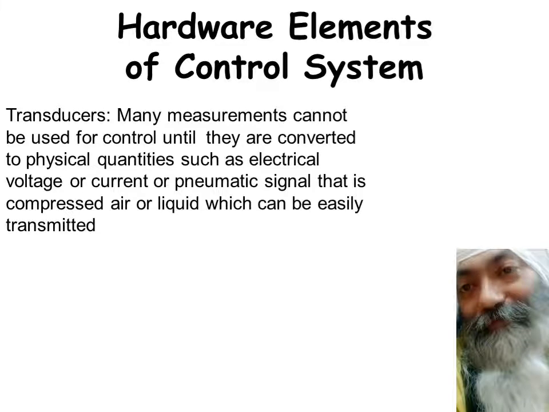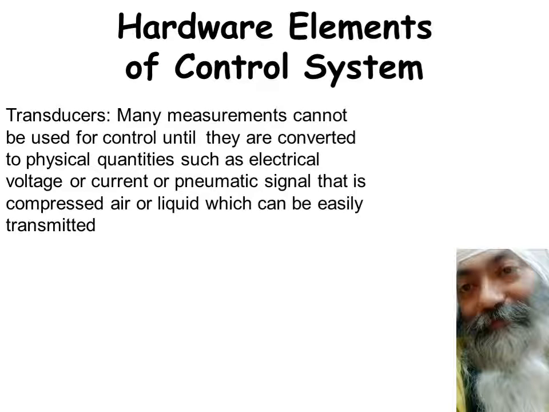The concept of converting anything into electrical form, or into other physical quantities such as electrical voltage or electrical current, or sometimes even pneumatic signals, or compressed air. In a pneumatic signal, the pressure is transmitted. It can be the pressure of air or the pressure of a liquid. It has to be transmitted. So anything which converts any of the physical parameters into one which can be transmitted easily, like electrical voltage, electrical current, or even